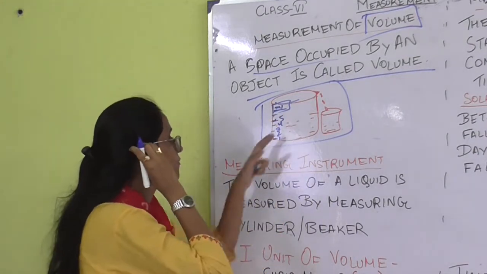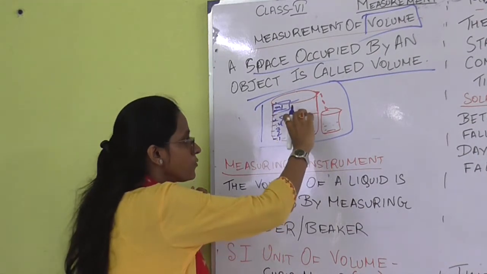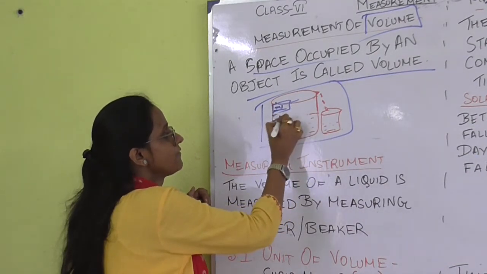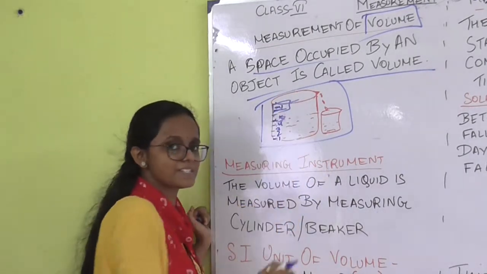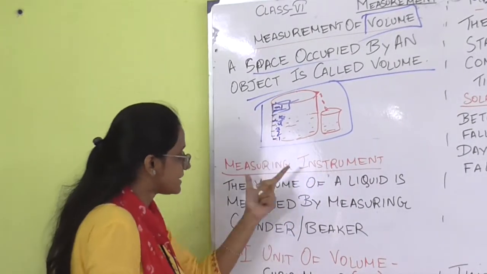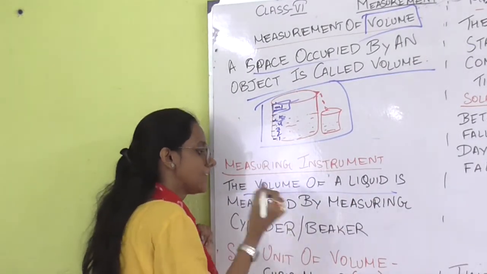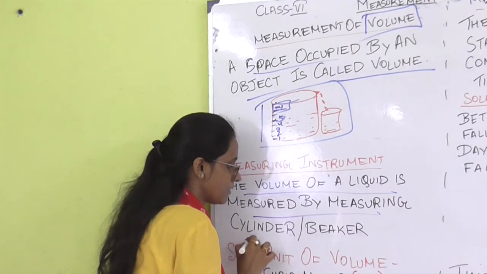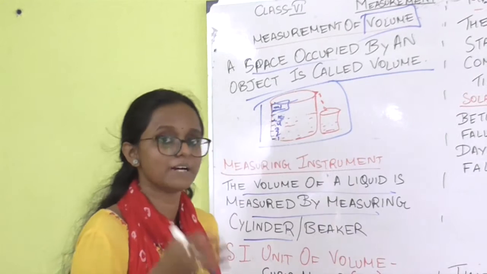Okay, suppose over here the amount of water matches 5. That means 5 ml of water is present over here. Now, this is what is told over here: the volume of a liquid is measured by the measuring cylinder. Okay, the volume of a liquid is measured by the measuring cylinder.